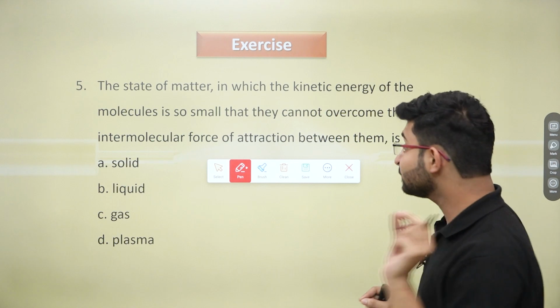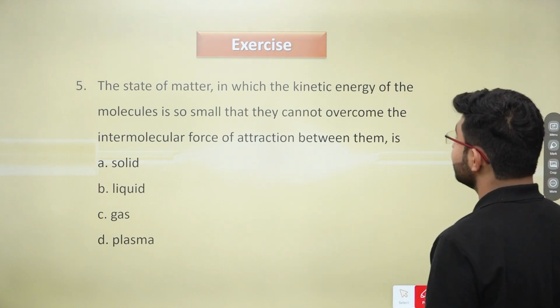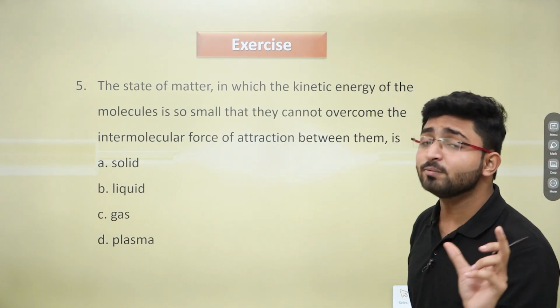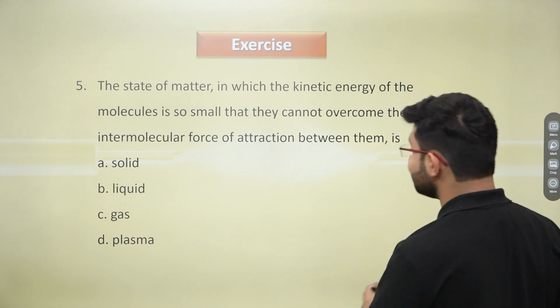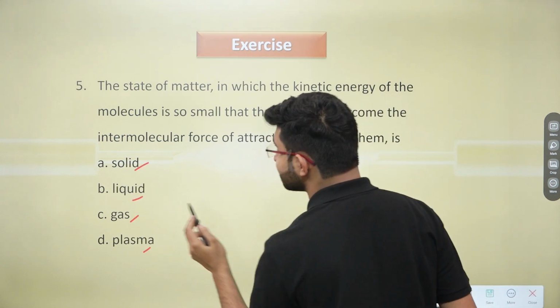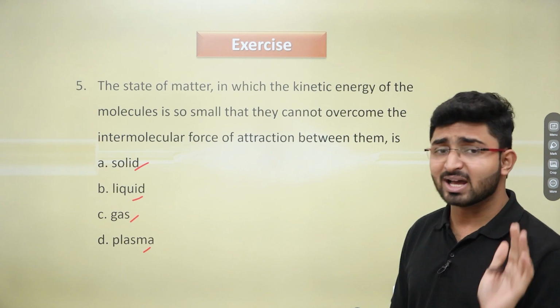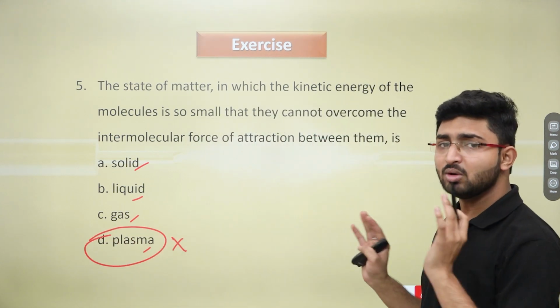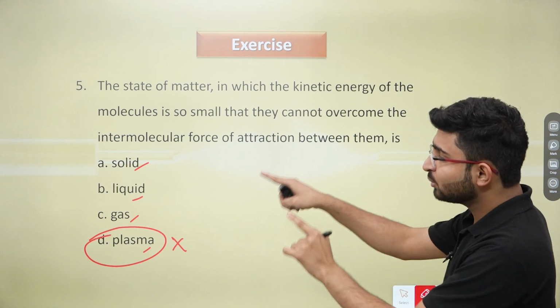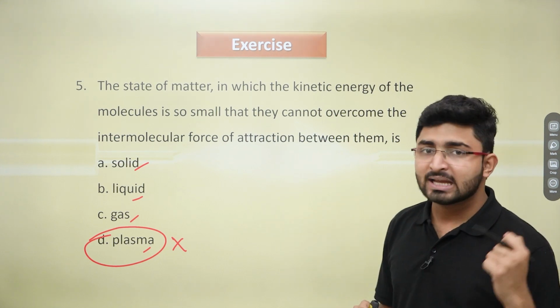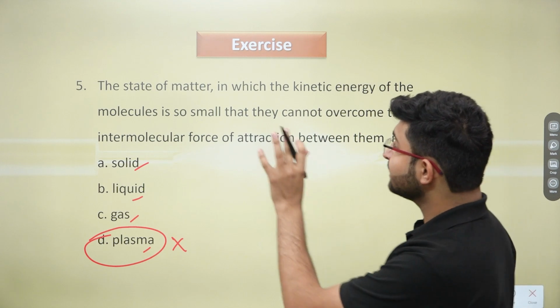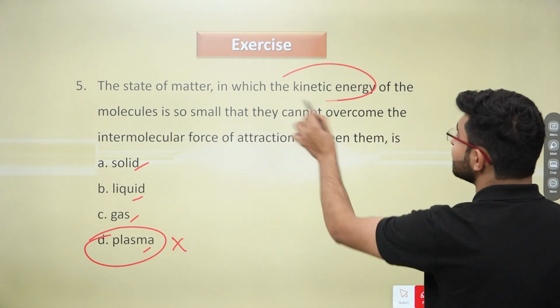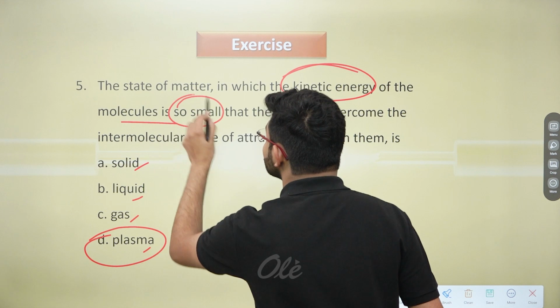small. Please focus on the statement that it is saying that the state of matter. Which state of matter? It can be liquid, it can be solid, it can be gas or plasma. We haven't studied plasma, so that's why it's the odd one. We can just take it out, right? Now you have to choose any one of the three: solid, liquid or gas. But what is the question asking? That the state of matter in which the kinetic energy of molecules is so small.